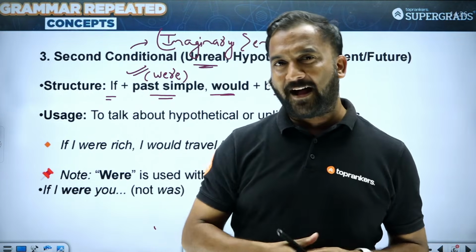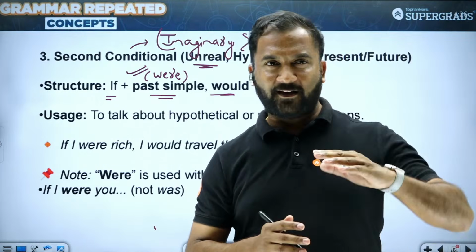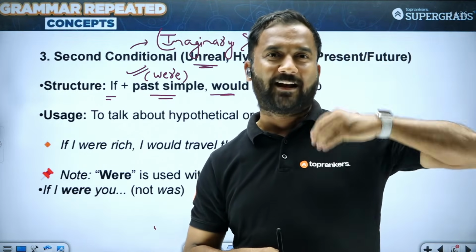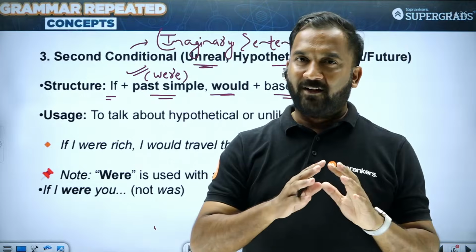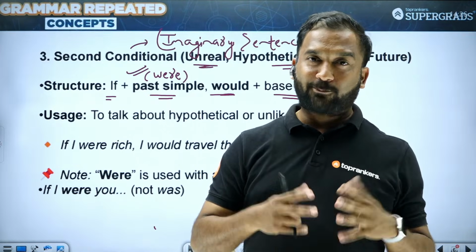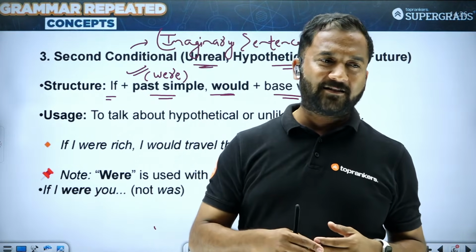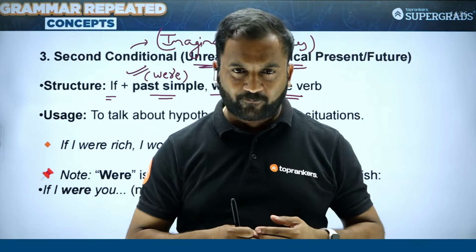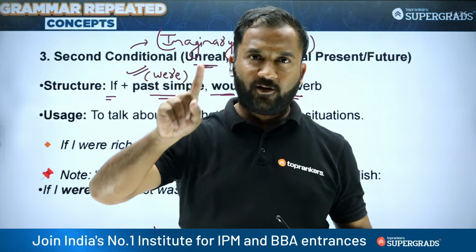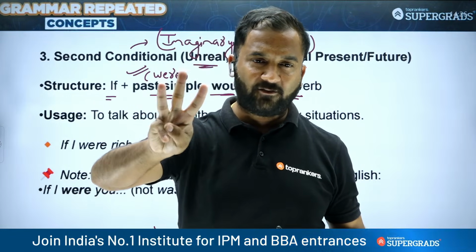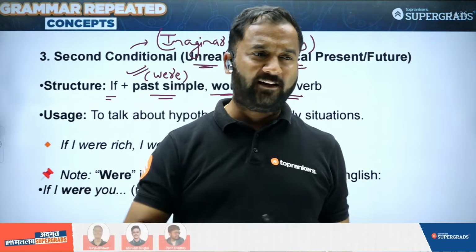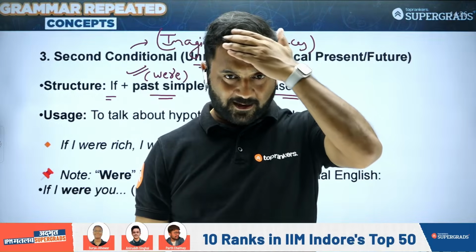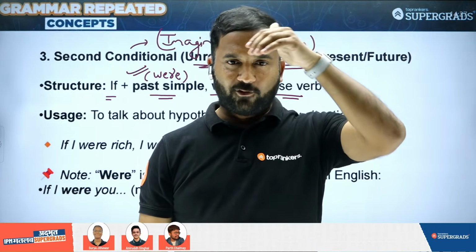Now, though they are imaginary sentences, that doesn't mean कि आप कैसा भी grammar use कर लो, कैसा भी structuring use कर लो. That is not the case. So आपको करना क्या है? Though they are imaginary sentences, they still follow a proper structure, and the structure here is were, would, and v1. Were, would, v1 ये imaginary situations में आपको structure follow करना होता है.